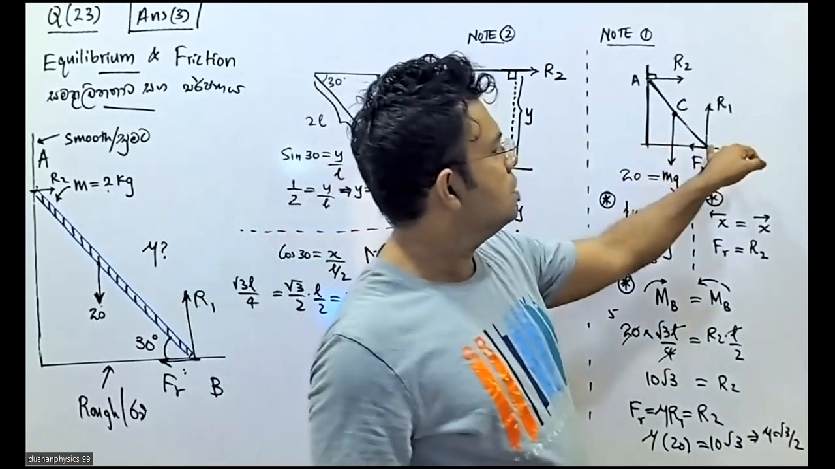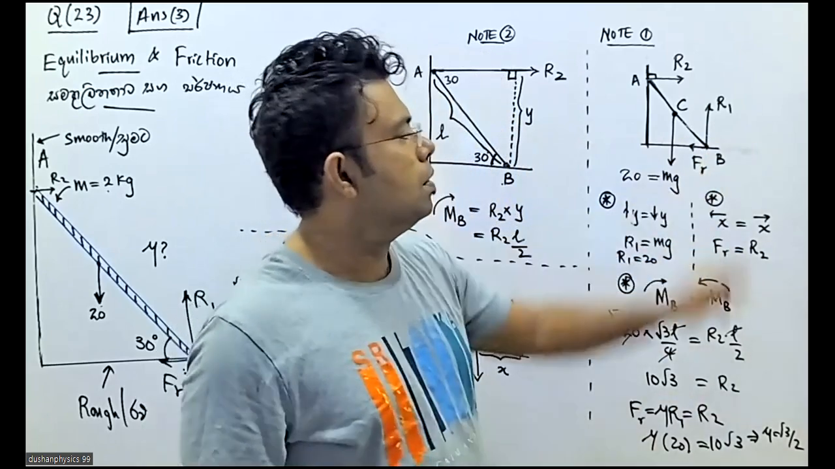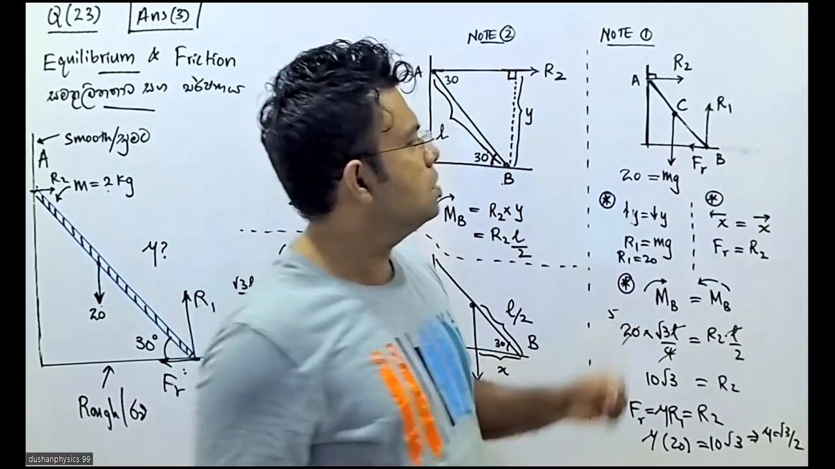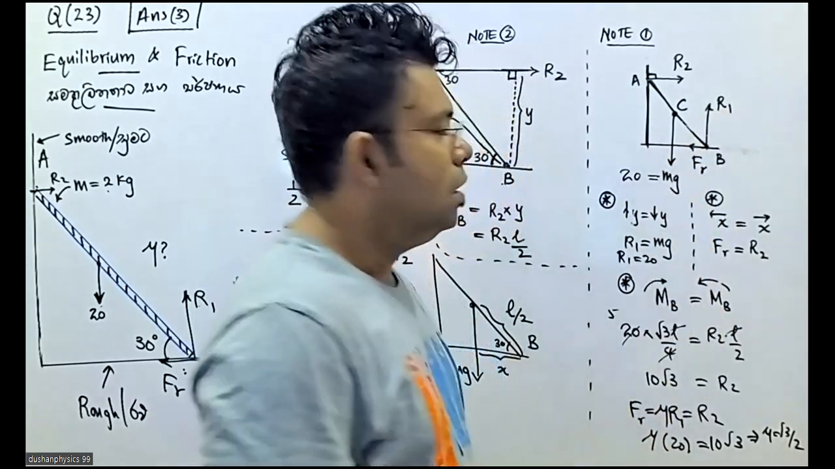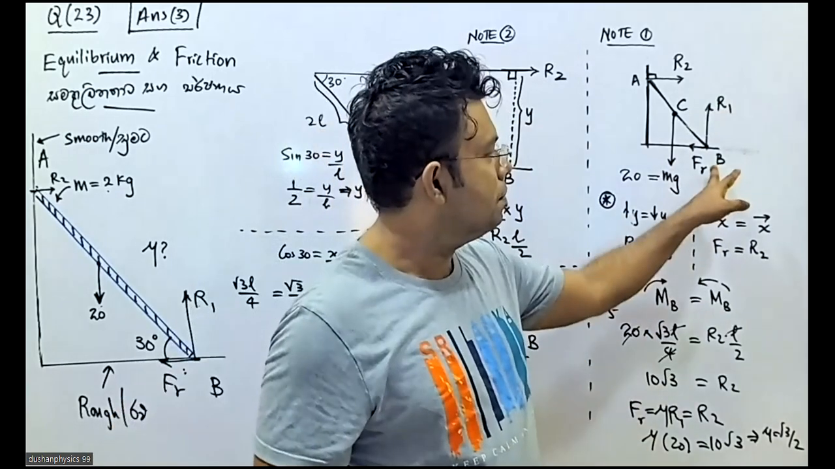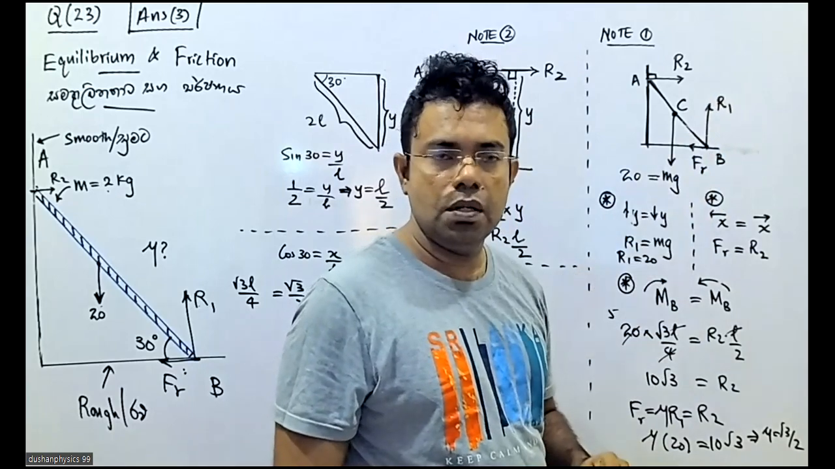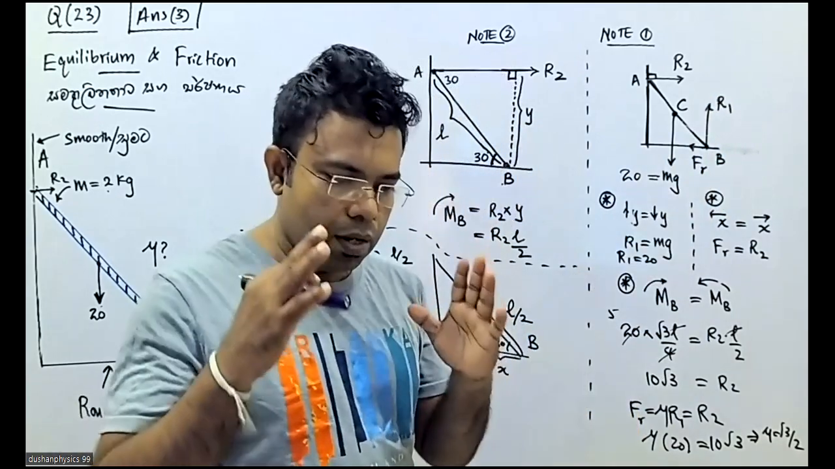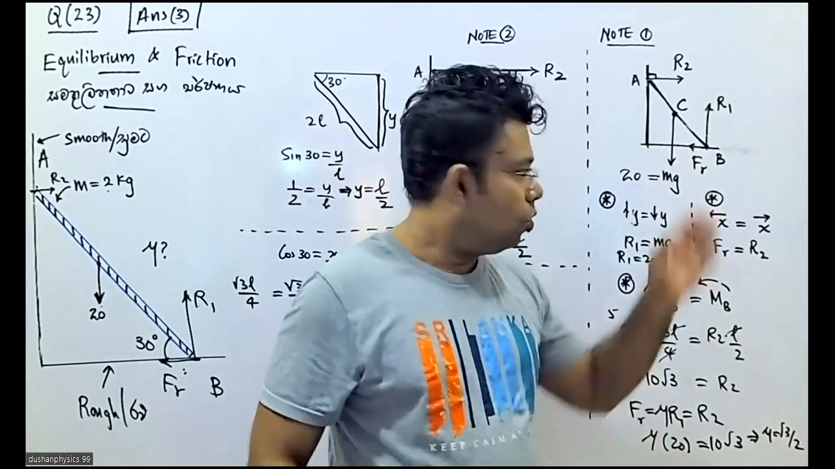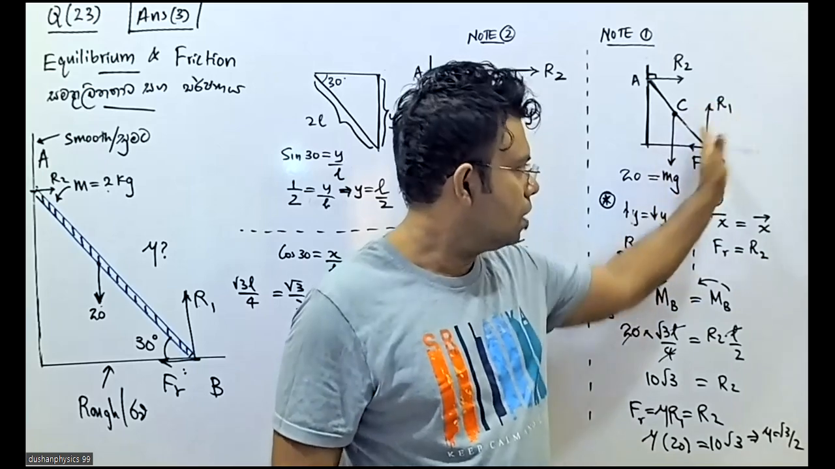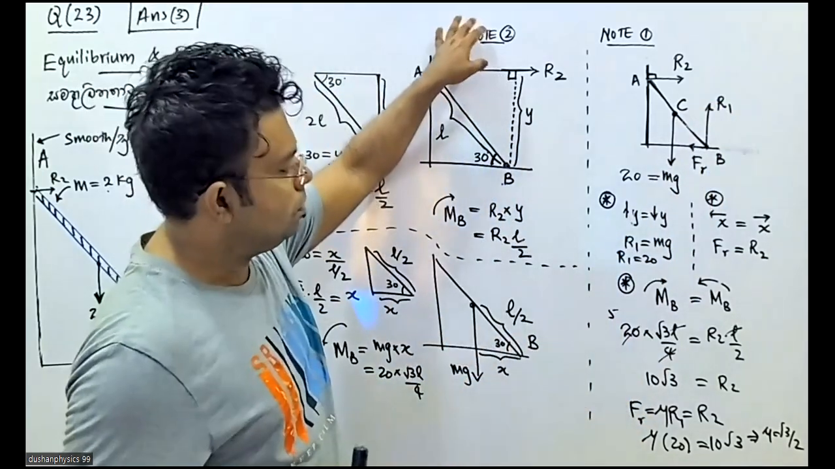The pretty easy thing is that you can take the moment about B point. The reason is if I take B point, FR and R1 get cancelled. FR passes through B, and R1 passes through B. Therefore, keep in mind in this kind of question, I'm going to take the moment about B. It's pretty easy, because a lot of forces get cancelled. Okay, so let's come to the second note.